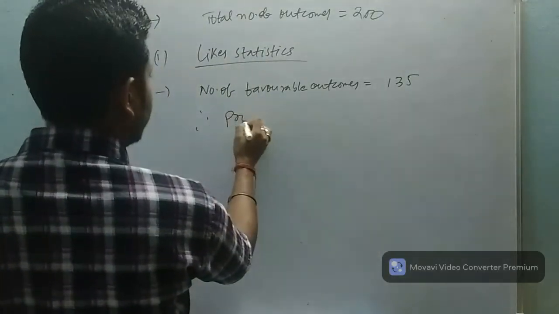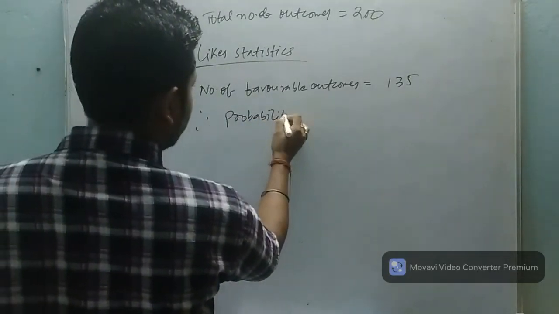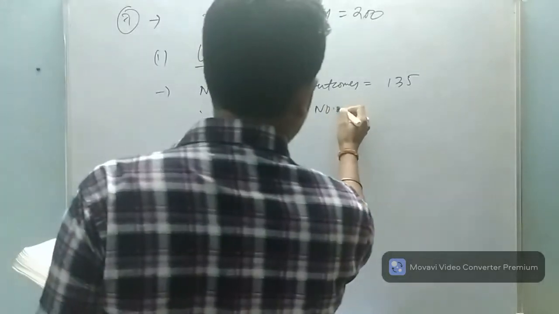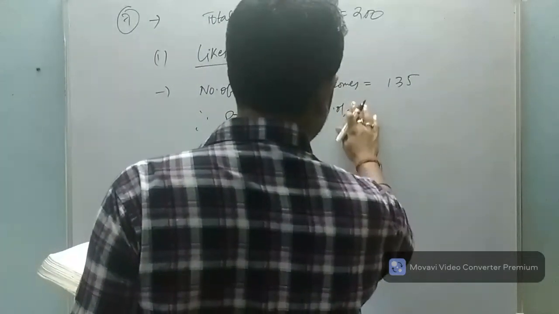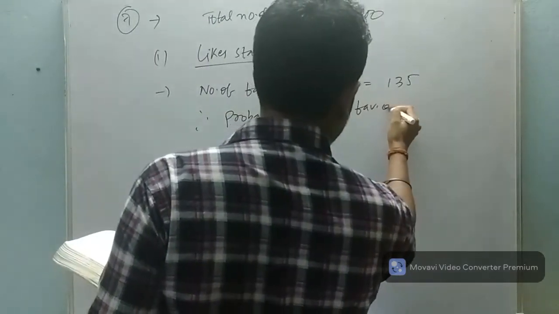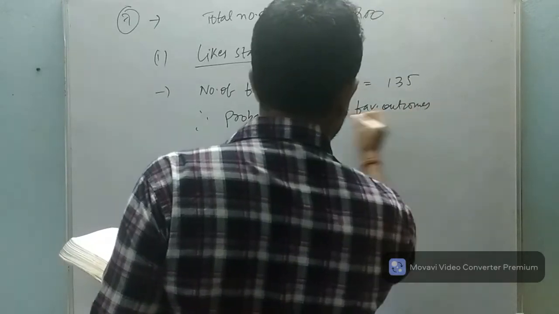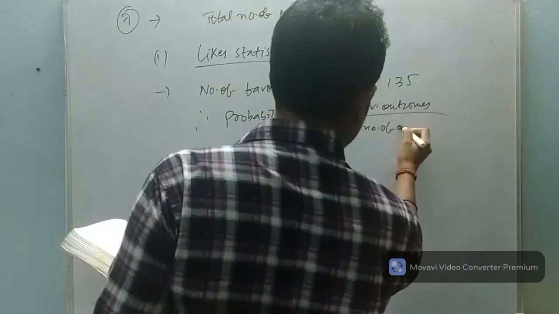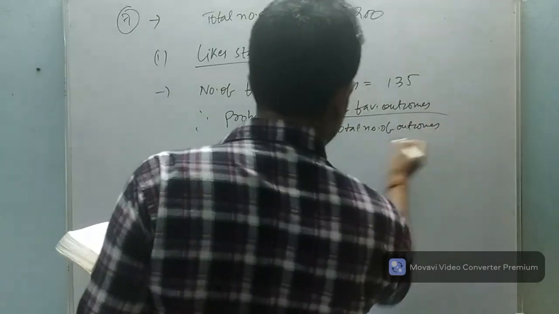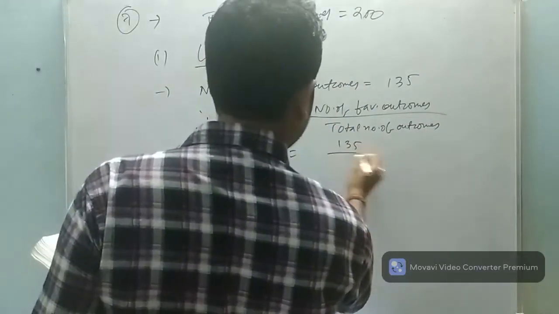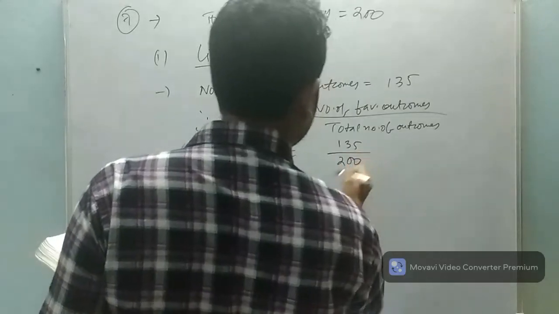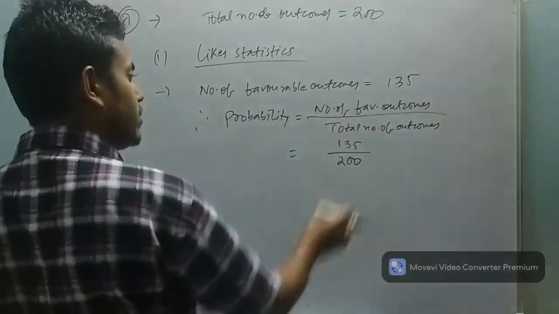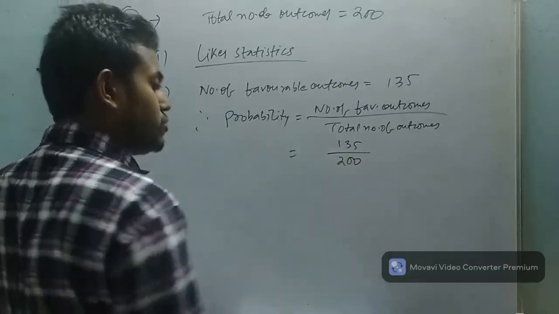So therefore probability is equal to number of favorable outcomes upon total number of outcomes. So 135 upon 200.